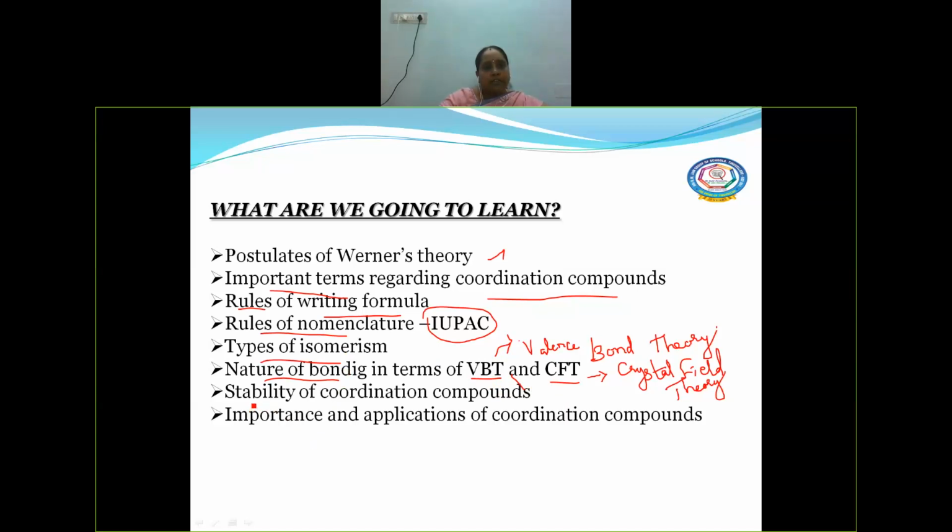And stability of the coordination compound. What does stability mean? In aqueous form as well as in solid form, whether any factors will affect the compound or not. That is what is called stability, right? So about the stability of coordination compounds also we are going to discuss. Then importance. What are the important features of this compound and what are the important uses, that means applications. These compounds have a wide range of application in different fields. Okay, so about all those things we are going to discuss in this lesson today. Let us enter into the topic of coordination compounds.